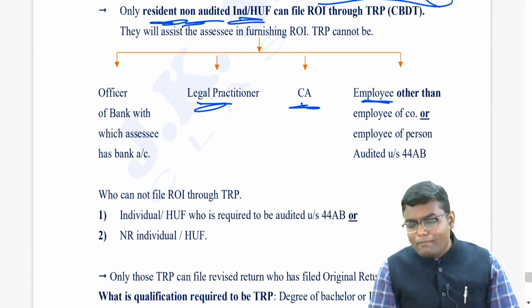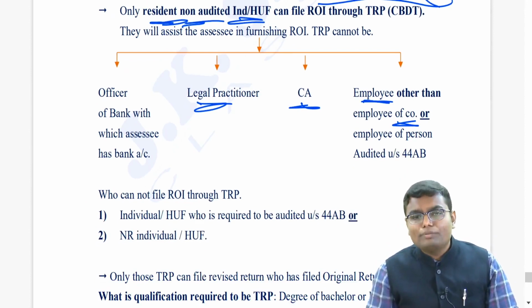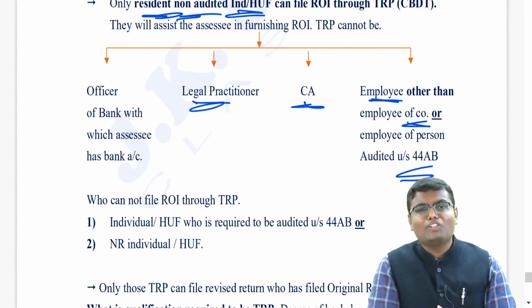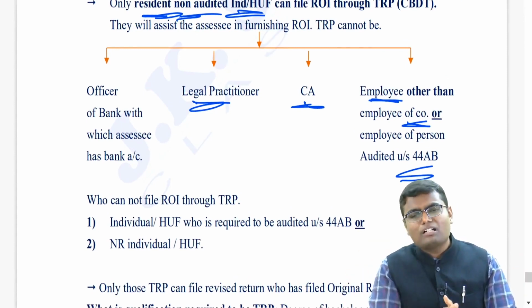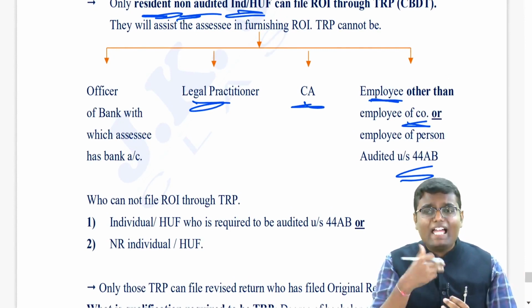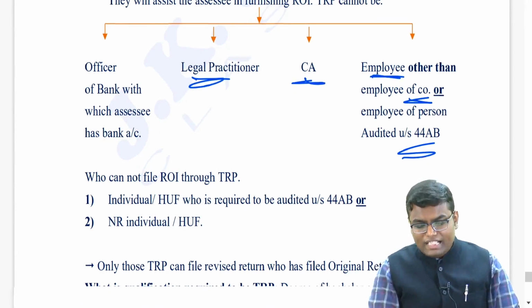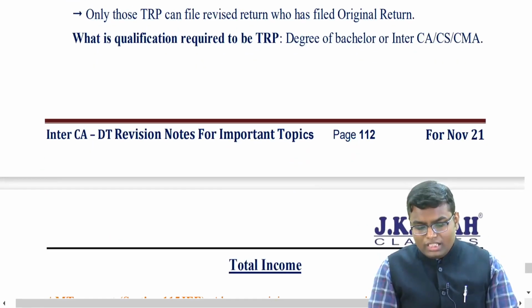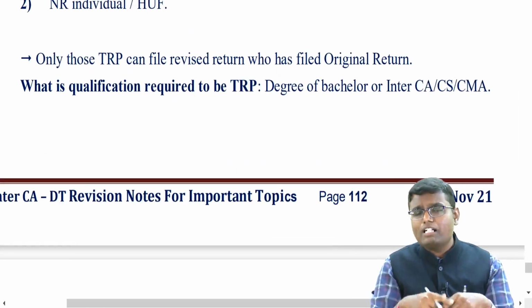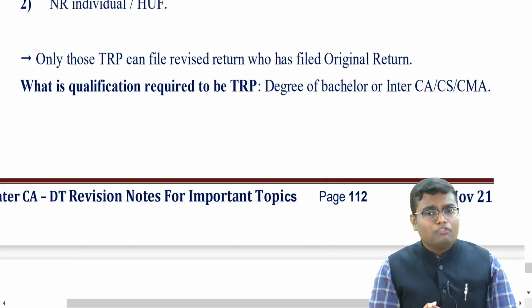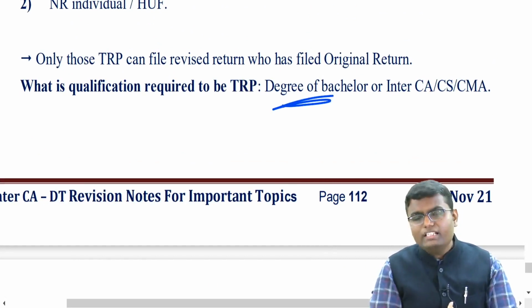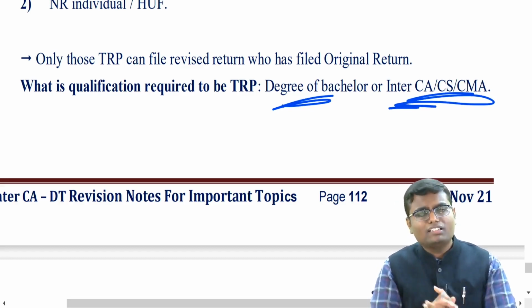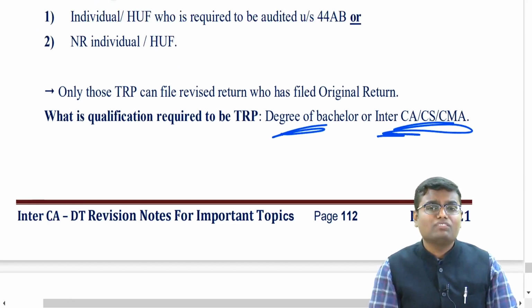However, if you are an employee of a company or you are an employee of an audited person, then you can become a TRP. So basically they want to say a government employee cannot become a TRP, because a normal employee of a company and a normal person who is audited, their employee can become a TRP. Then only those TRPs can file the revised return who have filed the original return. If the TRP has not filed the original return, that TRP cannot file your revised return also. For becoming a TRP, generally you need a bachelor degree or you have to be Inter CA, CS and CMA. This is the qualification that is required to become a tax return preparer under section 139B.